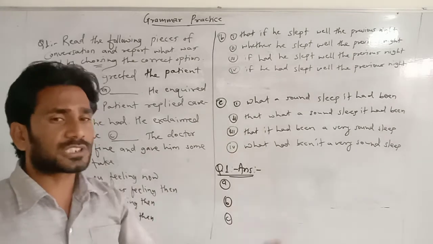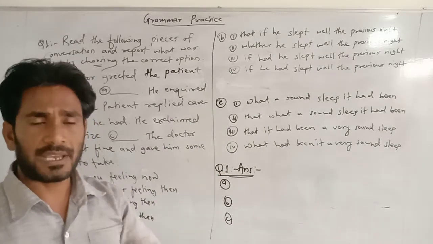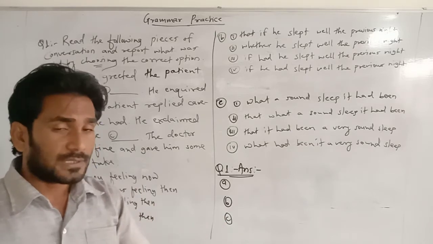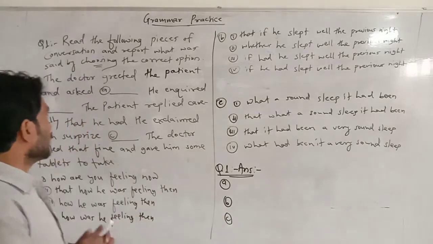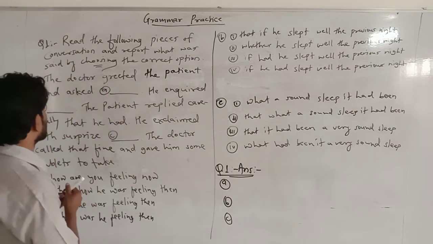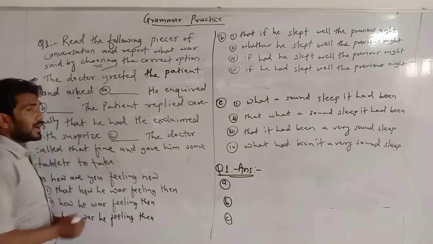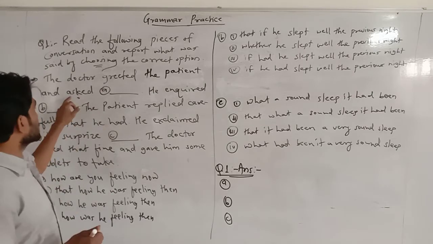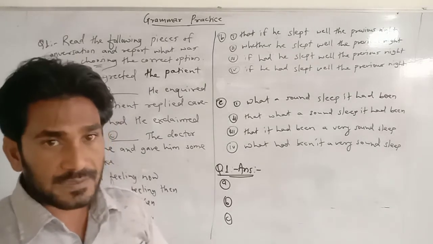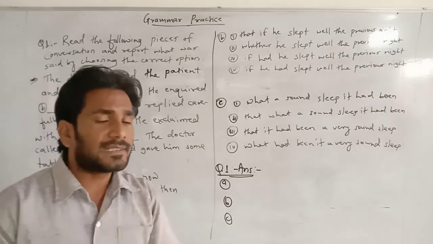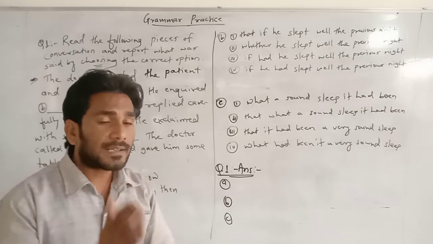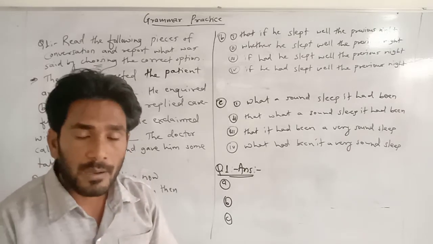They never ask questions on direct speech, they ask on indirect speech, and we have dealt with the rules. So look at what is given here: the doctor greeted the patient and asked. This reporting verb makes it clear that the doctor had asked a question to the patient.